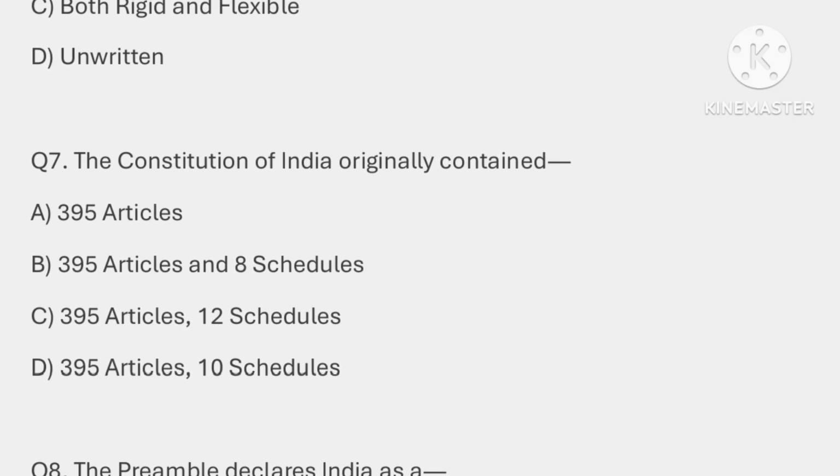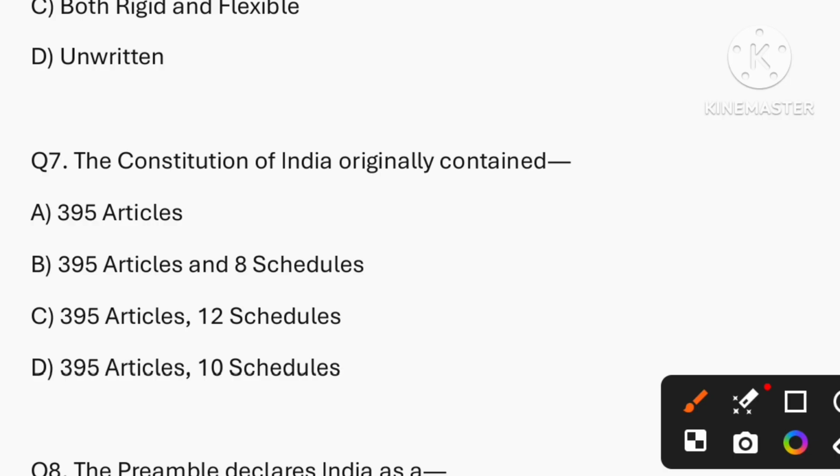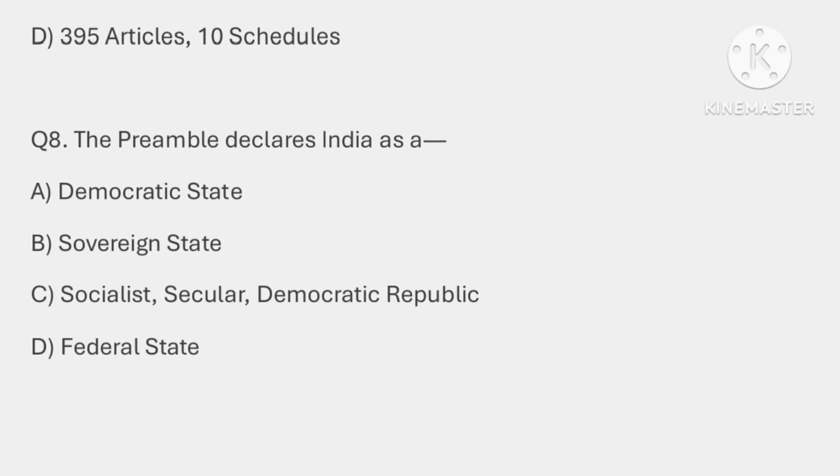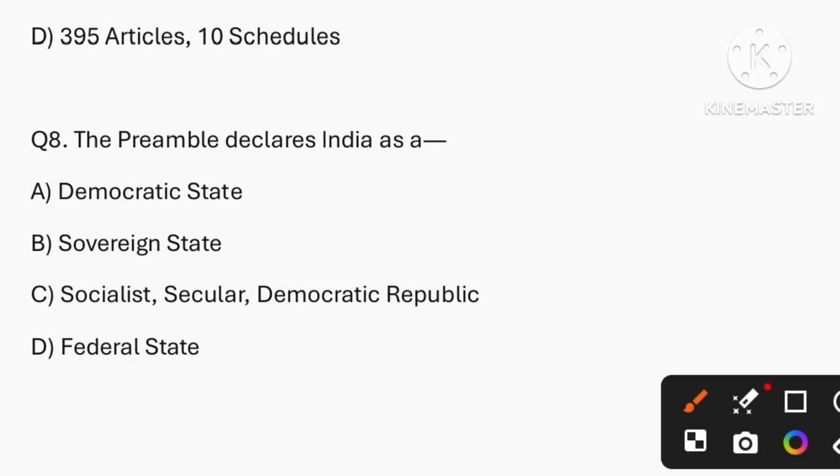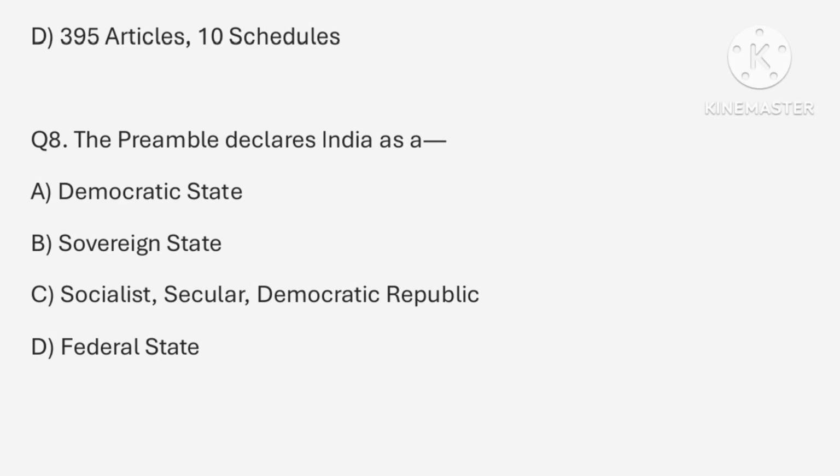Question number 7. The Constitution of India originally contained, so the answer is option B, that is it contains 395 articles and 8 schedules. Question number 8. The preamble declares India as socialist, secure and democratic republic. So answer C is the correct answer.